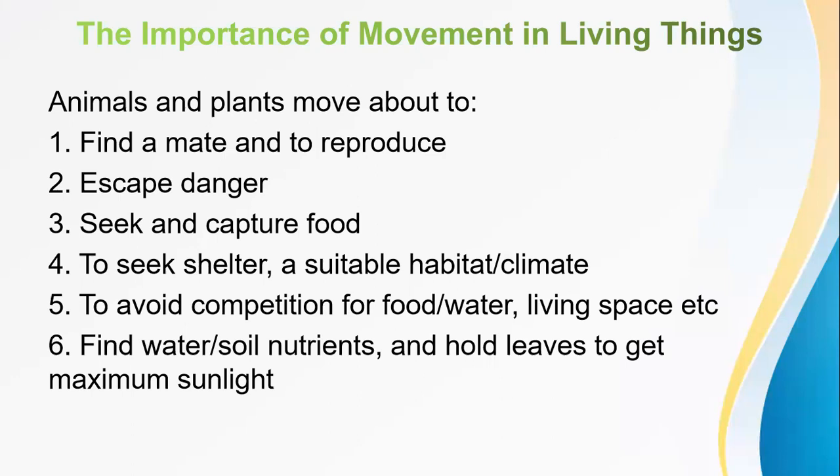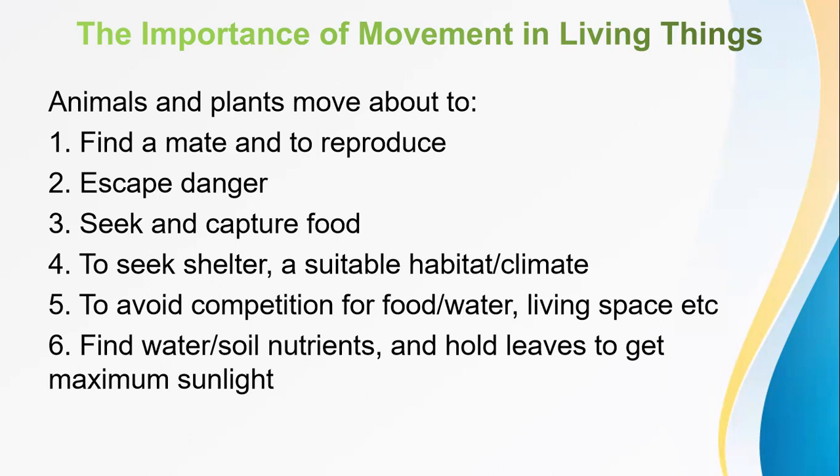Without movement, it would have been very difficult to seek a place for shelter. Also, other animals, when they need to settle, have to move from one place to another, just to have a place to shelter or to stay.